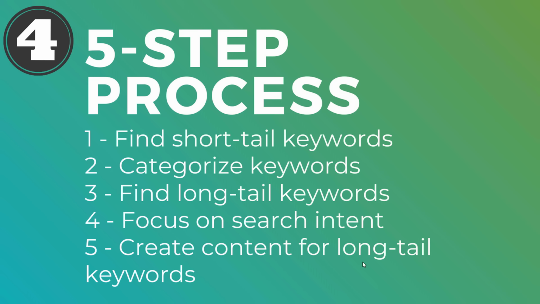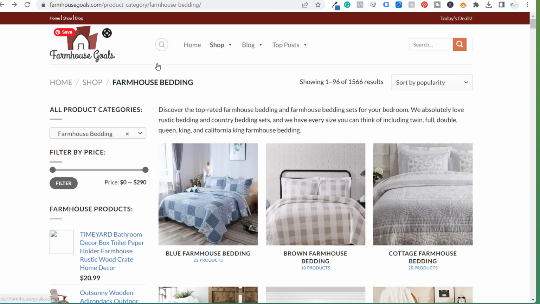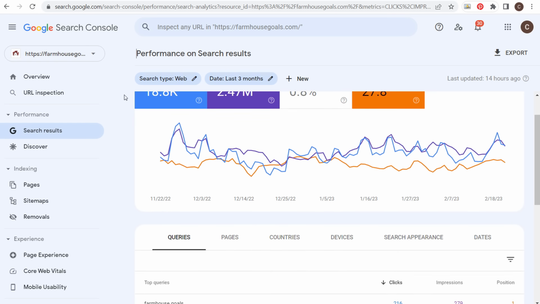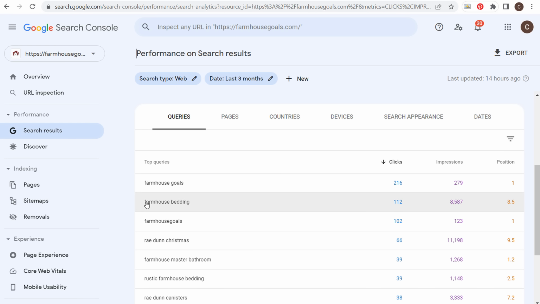And my final example I'm going to give you here is my website, farmhousegoals.com. I'm trying to rank higher for the keyword farmhouse bedding. And if we come over here to Google Search Console, you can see I'm in my Google Search Console account for farmhousegoals.com. One of my top search terms for my website is farmhouse bedding. So you can see the impressions here for this search term.